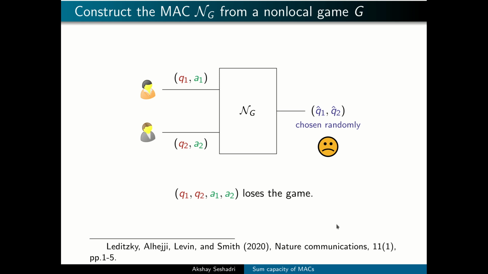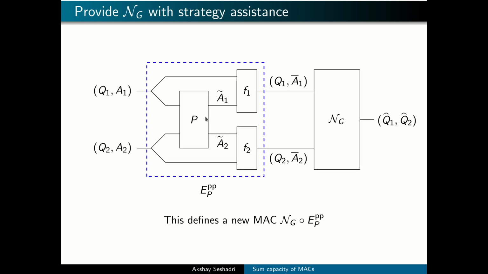Leditzky and others argue that the sum capacity of the MAC NG can increase with the winning probability of the game. And for this reason, we allow for the possibility that Alice and Bob share a non-local correlation P and do local post-processing in order to generate their final answers, which along with the questions is input into the MAC NG. This procedure defines a new MAC, which is NG along with assistance from the non-local correlation P.